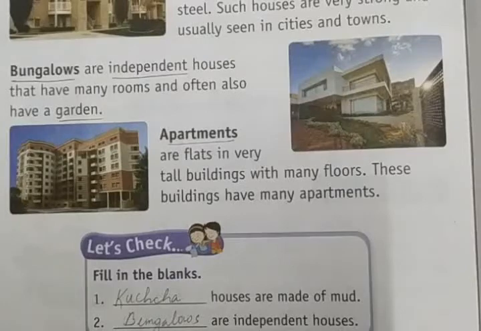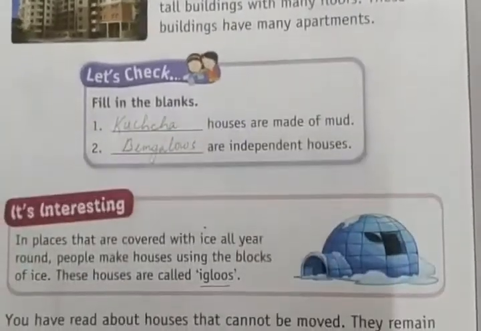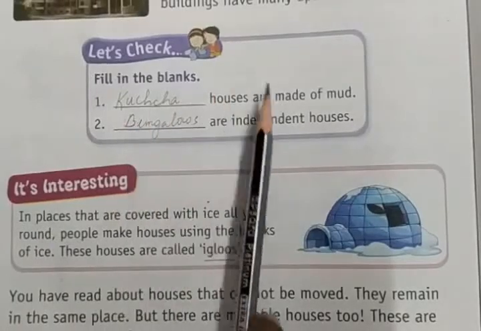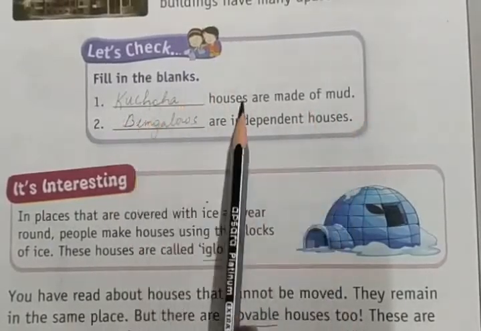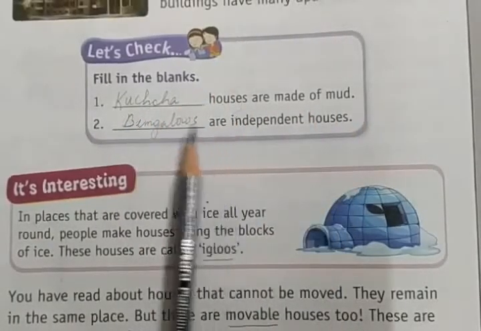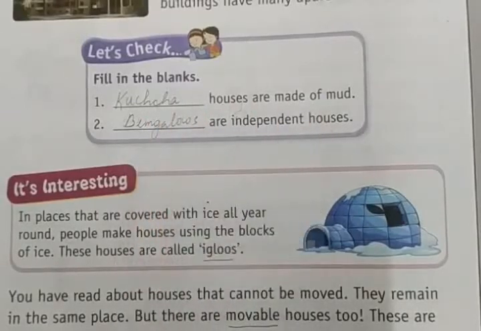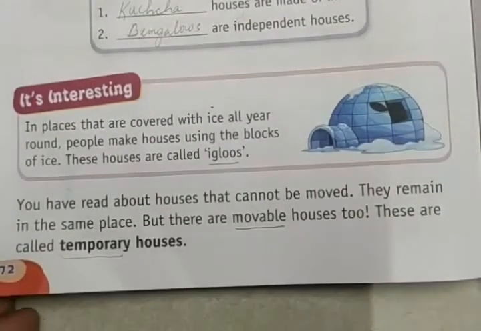So let's check. Blank houses are made of mud. Kacha houses are made of mud. Bungalows are independent houses. Blank are independent houses. Bungalows are independent houses.